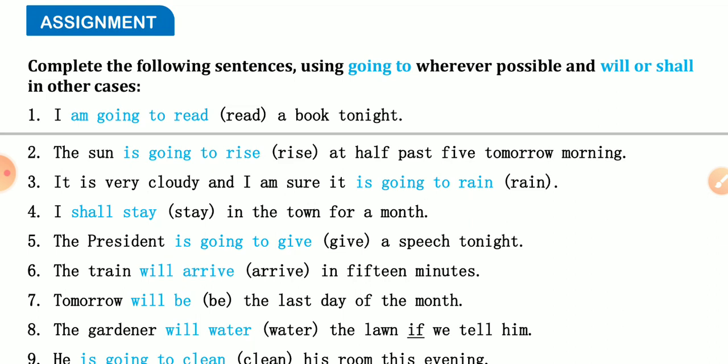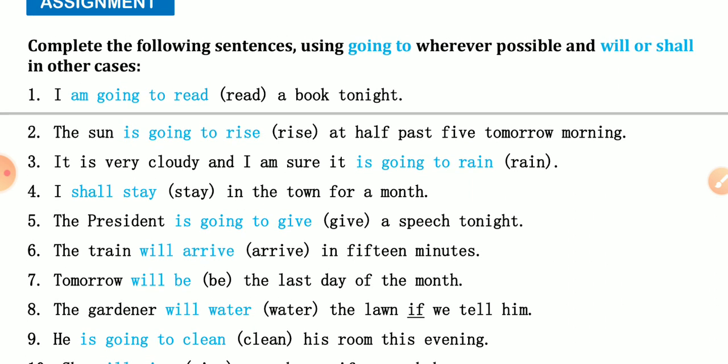Tomorrow will be the last day of the month. Same thing, the gardener will water the lawn if we tell him. Yesterday or the day before yesterday I had explained to you that when an if clause is used, then we don't use will or shall with it, but it works like the future tense. That's why we have used here the gardener will water.